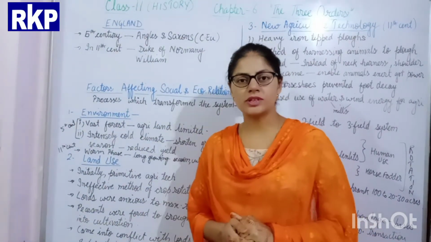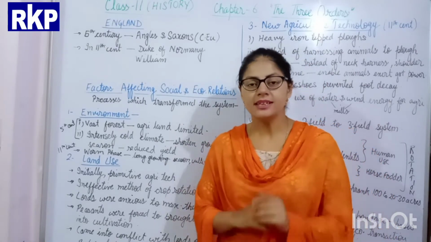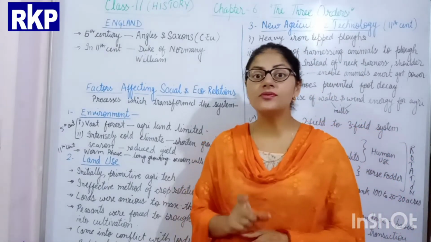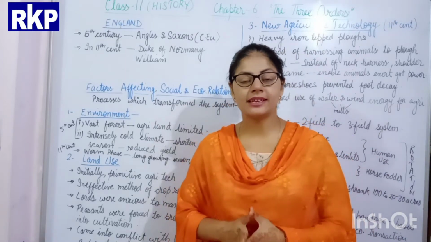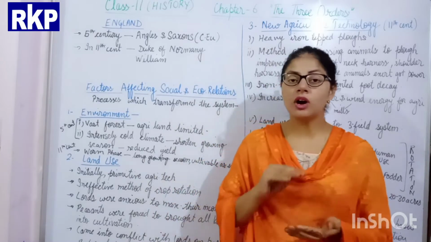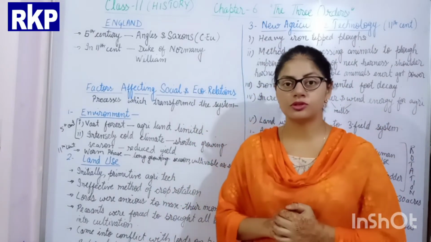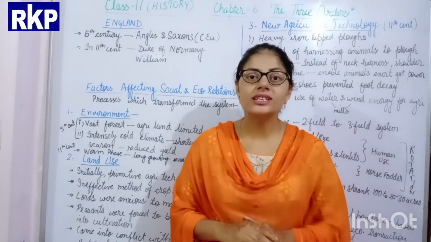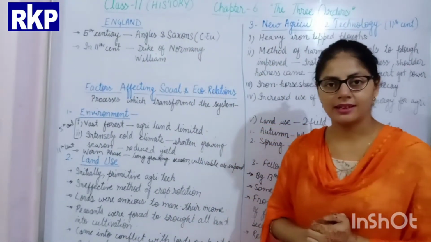Hello my dear students, as you know we were studying chapter number 6, the three orders, and in this chapter I had told you regarding feudalism and the place from where feudalism started. It started from France, and I had also told you that from France it spread or moved to England also, and there in England also feudalism came into practice. So firstly I will tell you how feudalism moved to England.